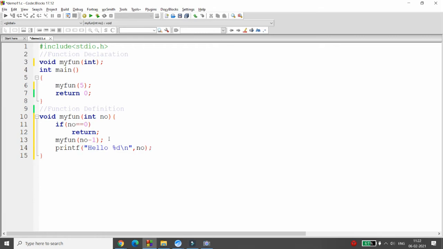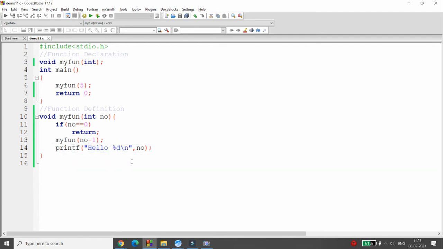Why? Because I want to know how the recursion is executed, right? That is what I want to know, and that is the reason why I am printing the statement over here. Dear students, please see carefully. This printf statement will not be executed immediately, but it will be stored in a stack. So first, hello 5 will be stored into the stack, right?